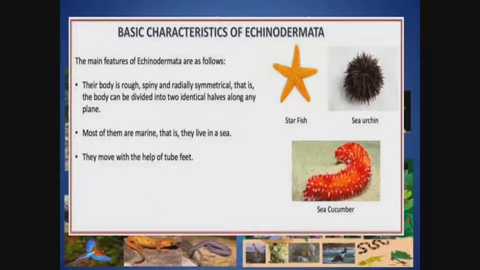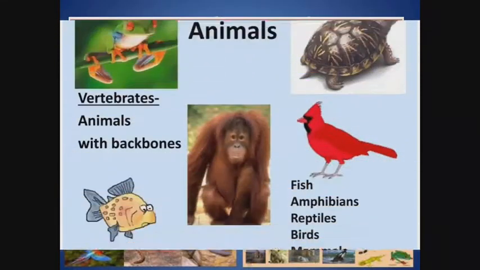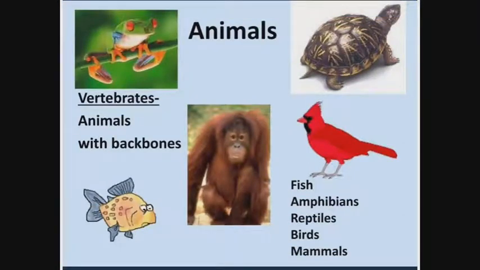Then we now talk about the Echinodermata. Examples are the starfish, the sea urchins, and the sea cucumber. And what are a few characteristics? They move with the help of tube feet. So those are the characteristics of echinoderms. Then we now move on to vertebrates.